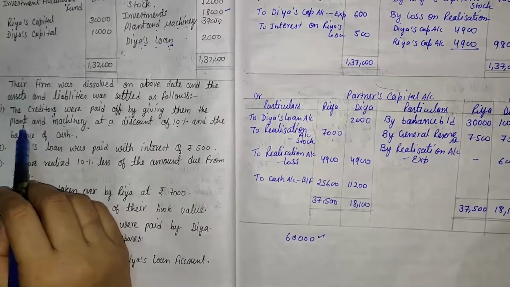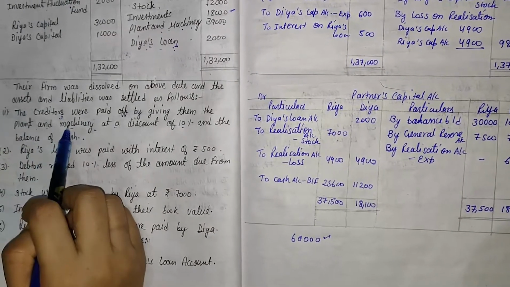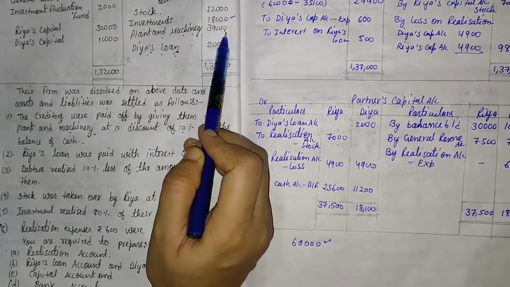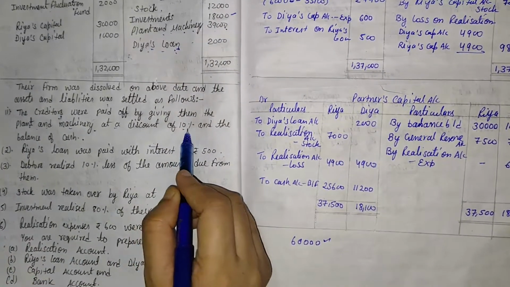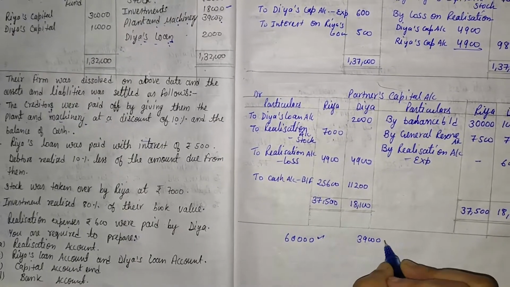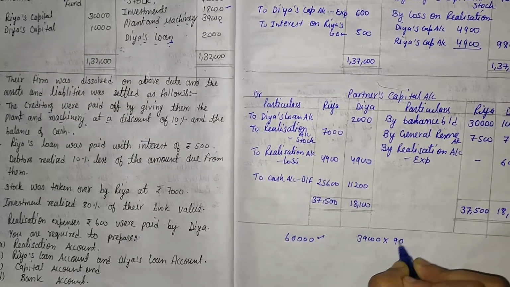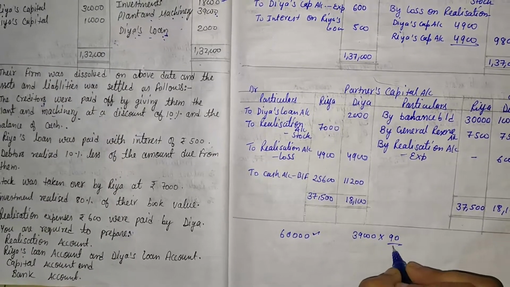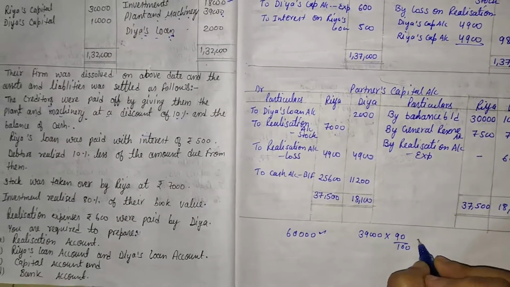That is a burden for us, that is our responsibility. So first of all we give plant and machinery at a discount. What is the value of plant and machinery? That is 39,000, at a 10% discount. After the 10% discount, it means 90% is realized, because 10% is the discount. So what value comes?